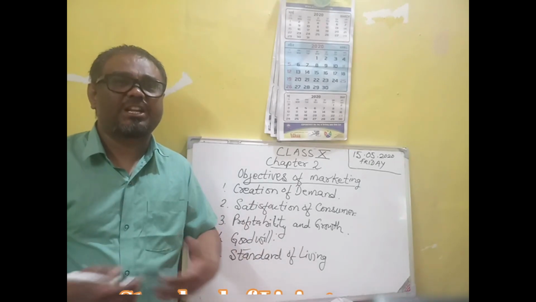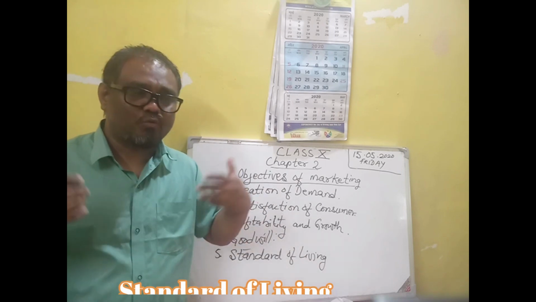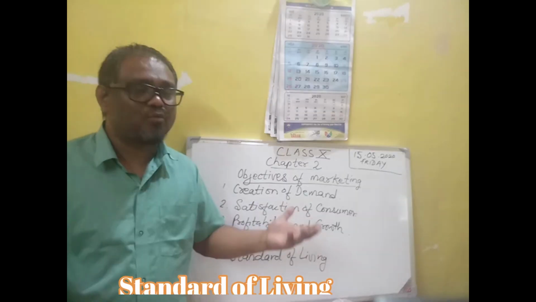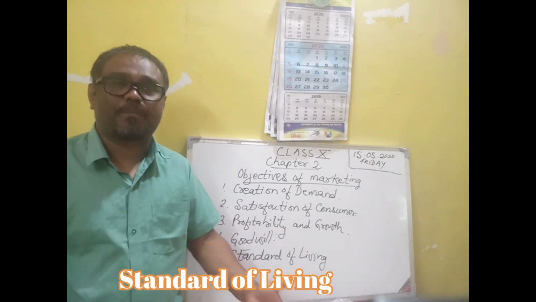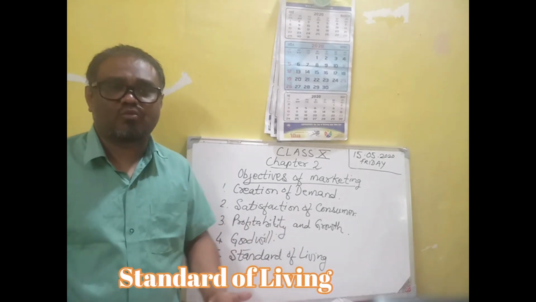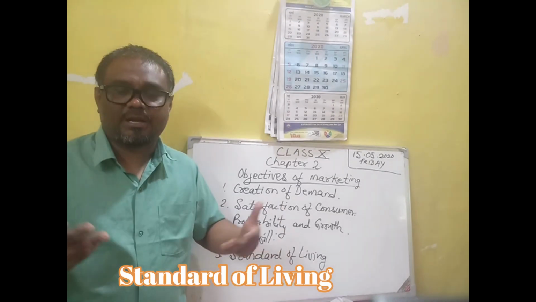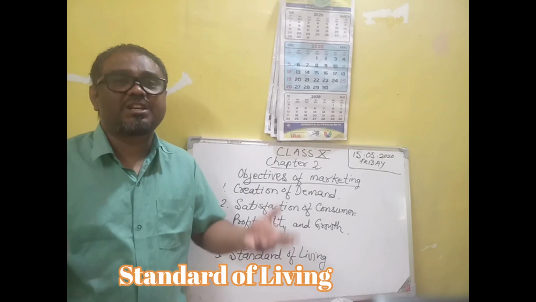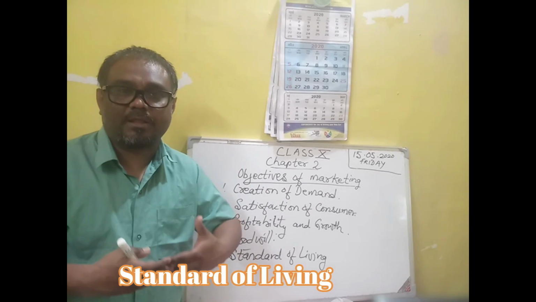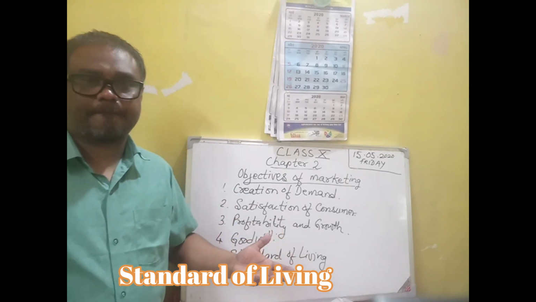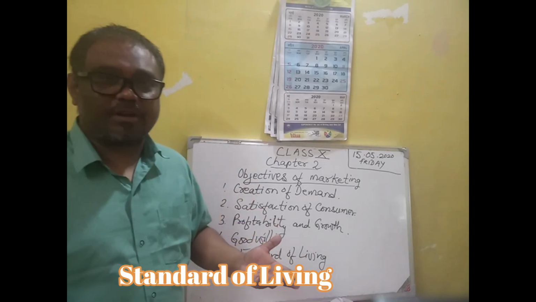So people are getting different types of goods. Whatever type of goods they want, whatever they desire, whatever they prefer, they are getting at a reasonable price. The business firm is supplying them at a reasonable price. So this will lead to a higher living standard. Many people are getting good quality goods at the right price, so the living standard of people will increase.